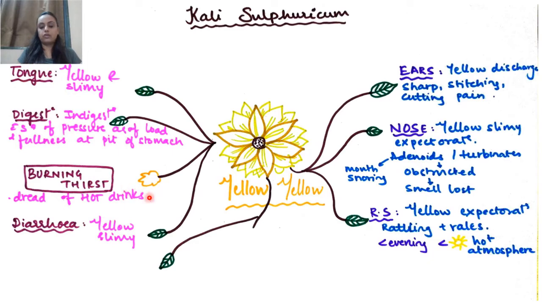Okay, so I've drawn sort of like a fire here. So there's dread of hot drinks. The diarrhea again is yellow and slimy. So you see, sliminess is seen as an additional feature here in diarrhea, then in tongue, and also in nose expectoration. We could also add it to the RS. So yellowness and sliminess, two things so far we know. Another thing that we know is that it has burning thirst, which is a characteristic general, with dread of hot drinks. Okay. So we know a lot of drugs that desire hot drinks when it comes to RS or throat complaints, but this is one of them which will dread hot drinks.